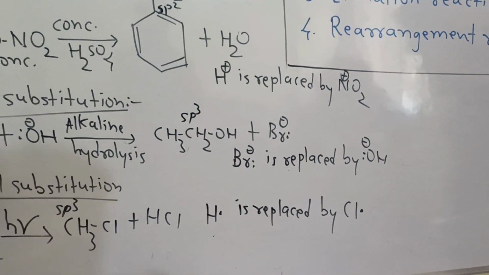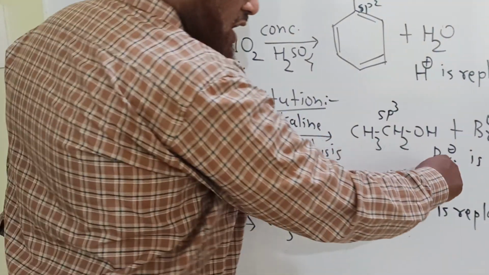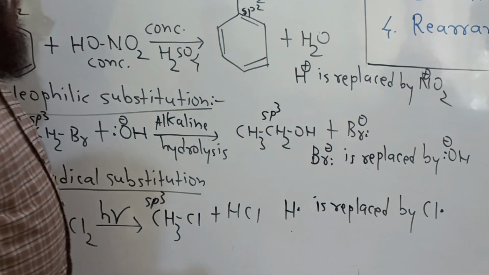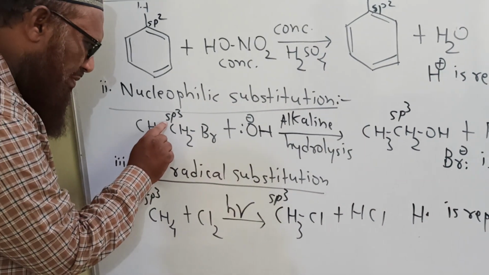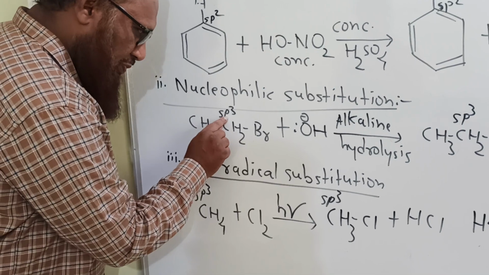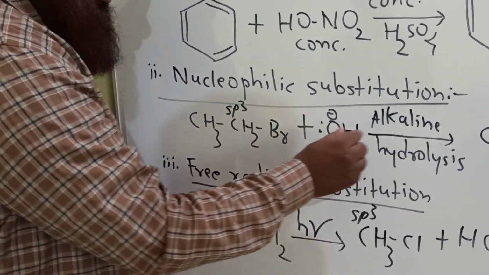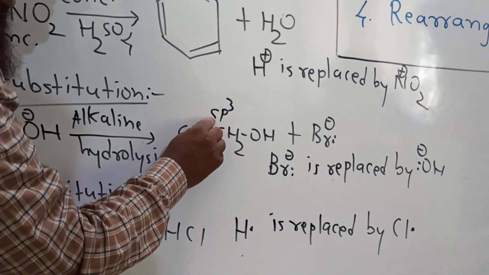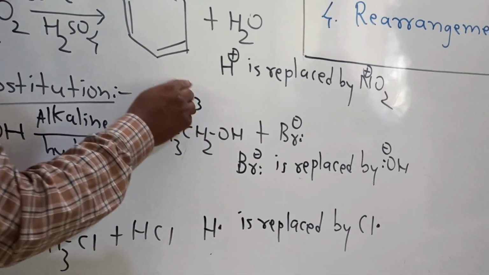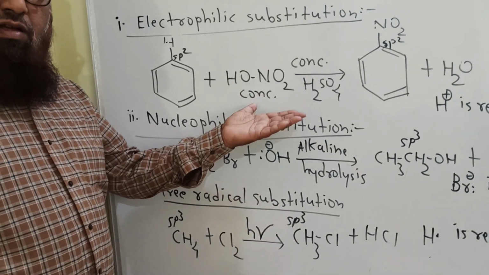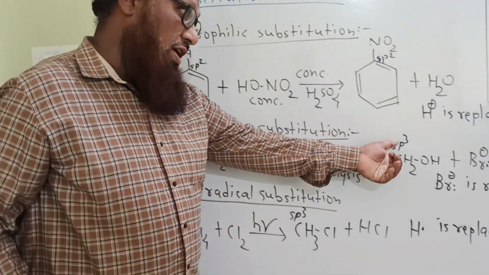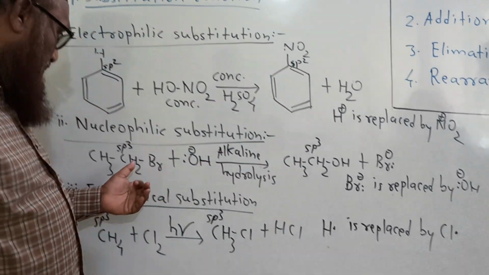That is, Br minus nucleophile is replaced by OH minus ion nucleophile. See here, what is the hybridization of the carbon atom here? sp3. Here replacement takes place, substitution takes place. We get this carbon here. Hybridization is again sp3.